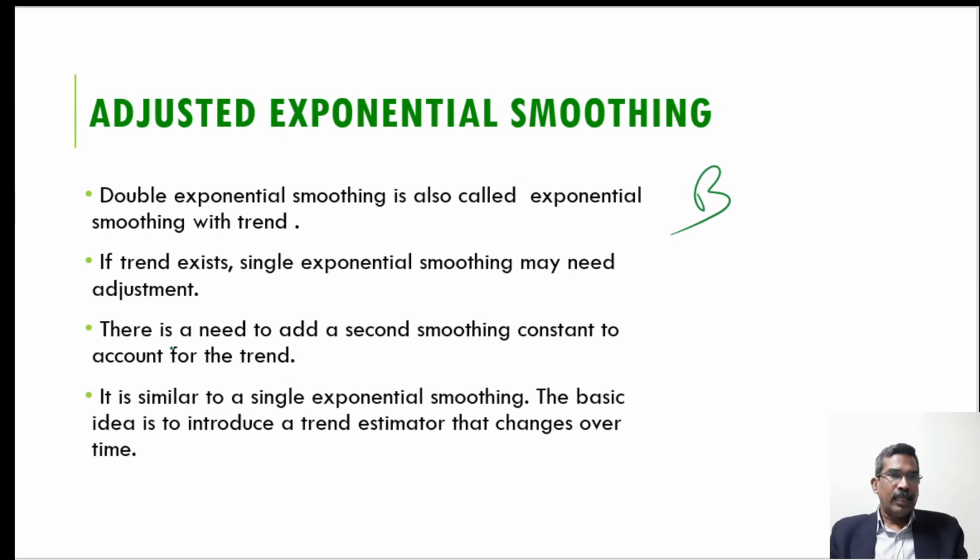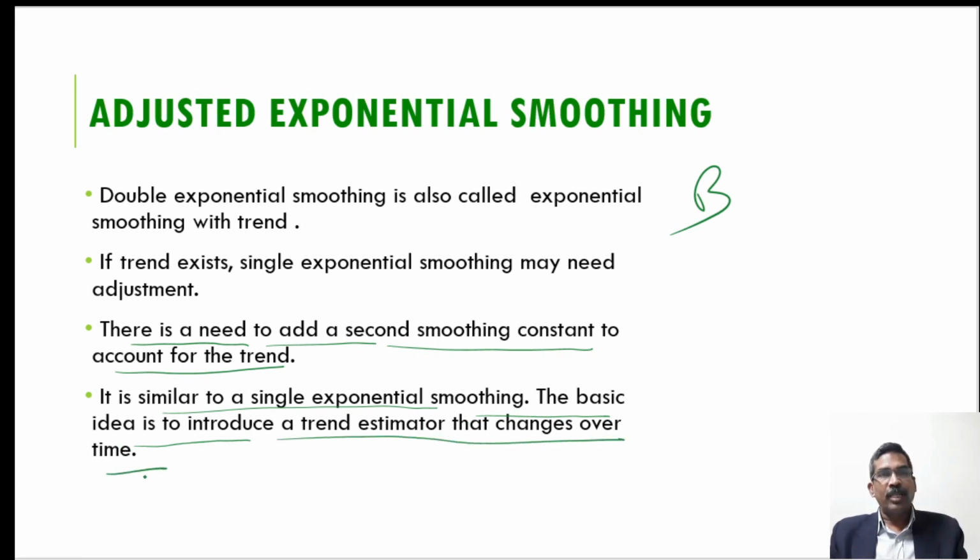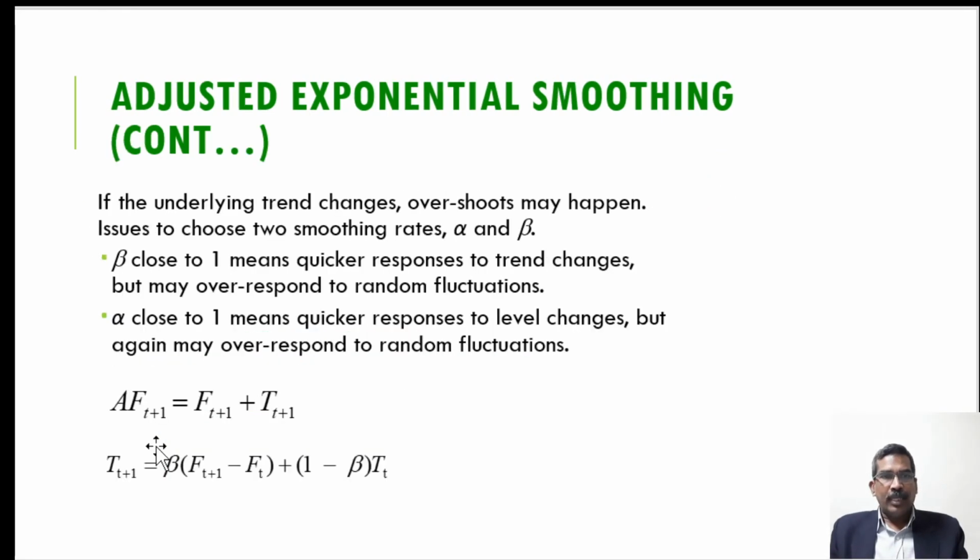So you can see here there is a need to add a second smoothing constant to account for the trend. It is similar to the single exponential smoothing. The basic idea is to introduce a trend estimator that changes over time. So beta leads to trend estimators, and we find the adjustment factor. Considering that beta, we calculate the value of this adjustment factor and add it to the forecast value from the single smoothing forecast, and in this way we can find the value of the adjusted forecast for the t plus 1th period.